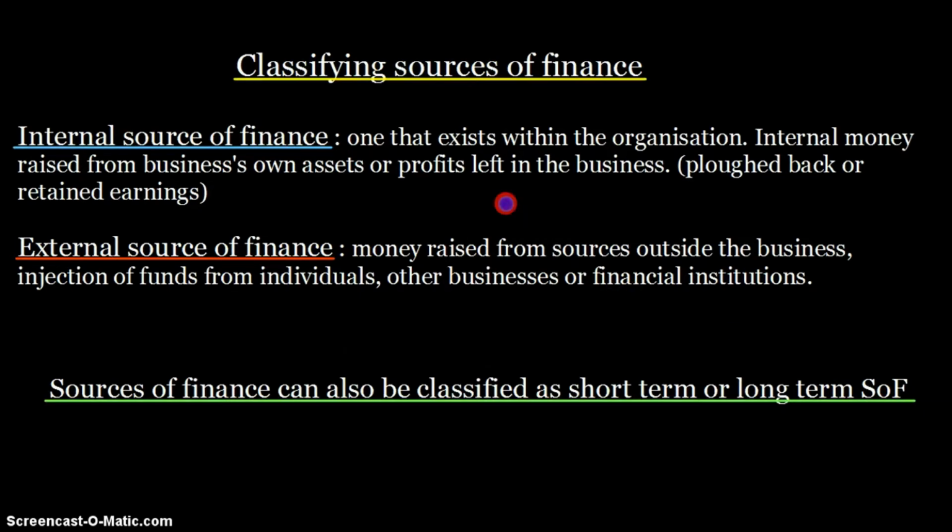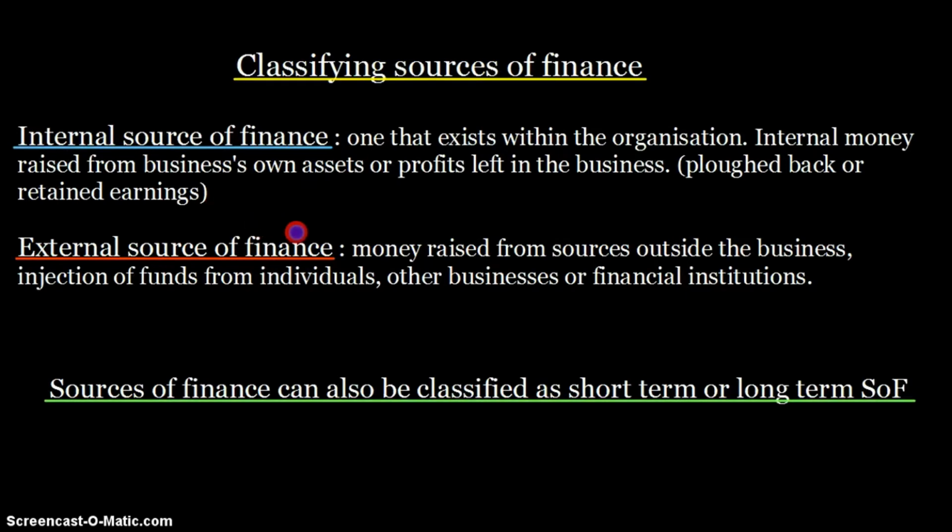So, internal source of finance. What do we mean when we say internal source of finance? It basically means one that exists within the organization. Well, duh. It is basically internal money raised from the business's own assets or profits left in the business that are flowed back. Either you flow back the profits that you have made in the business, and that's the same thing as your retained earnings. Then those retained earnings will be counted as your internal sources of finance.